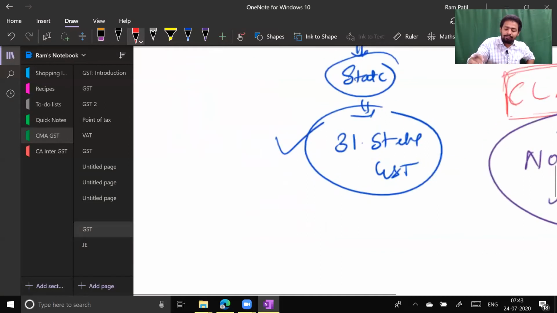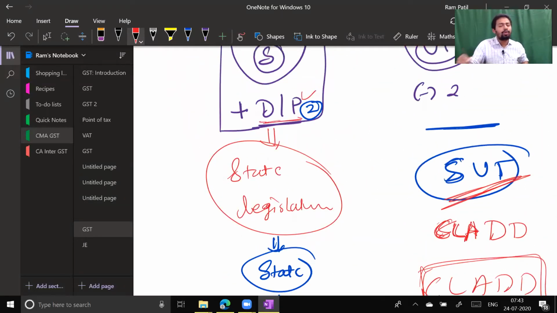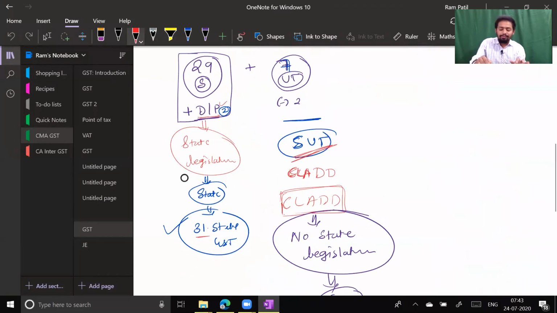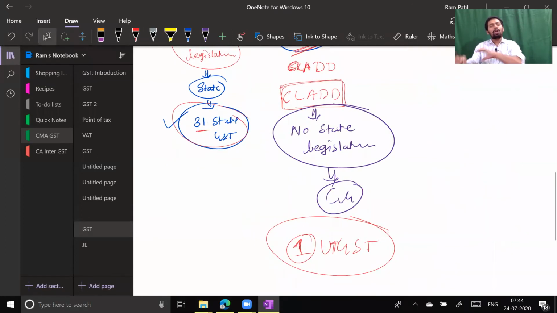For these 31 we are having 31. 29 states and 2 small union territories having state legislature. For them, we are having 31 state laws. But for these 5 small union territories, we are having only one UTGST law.